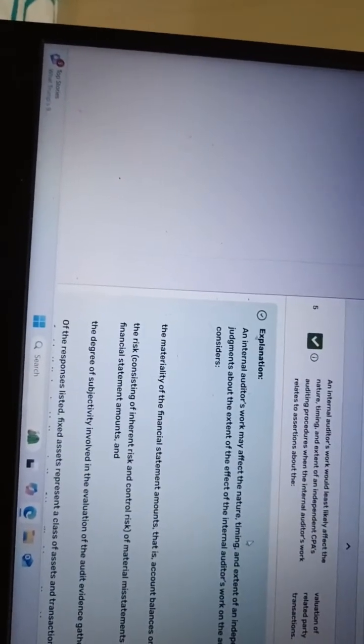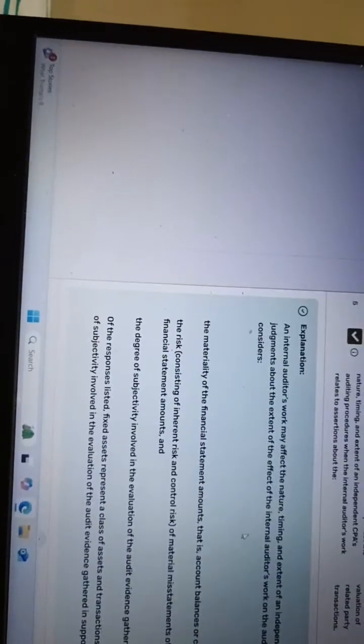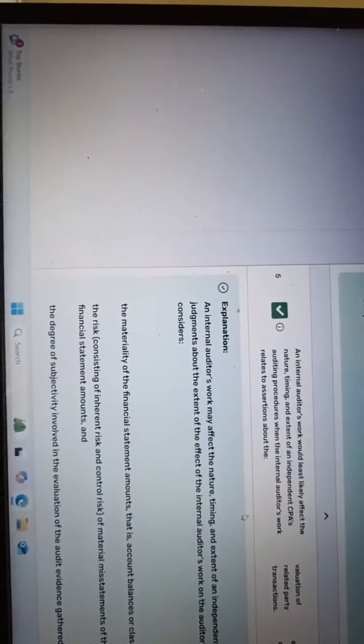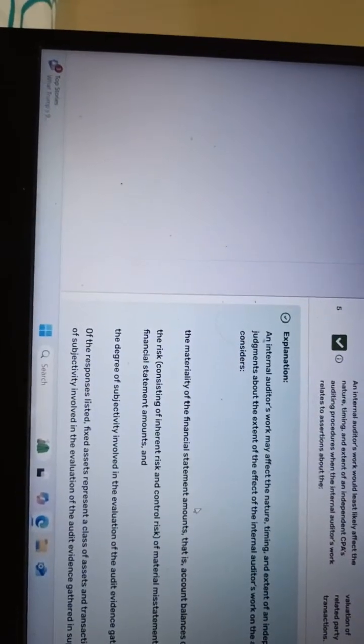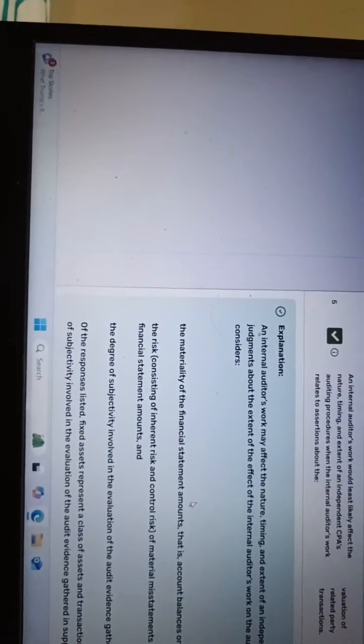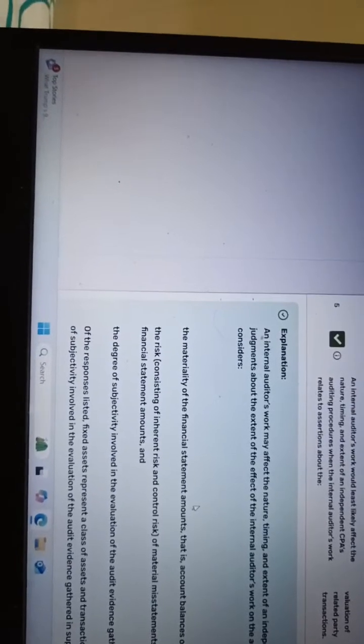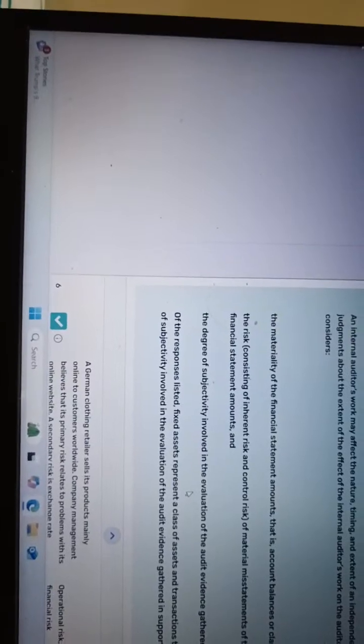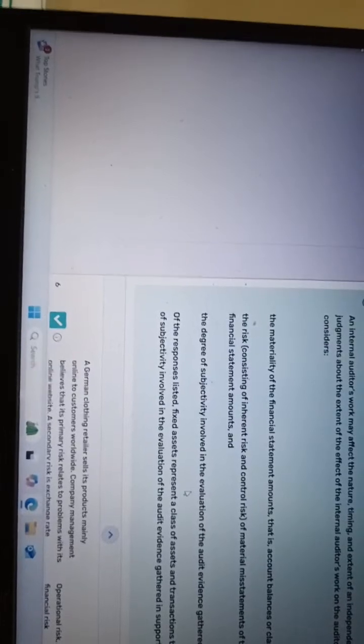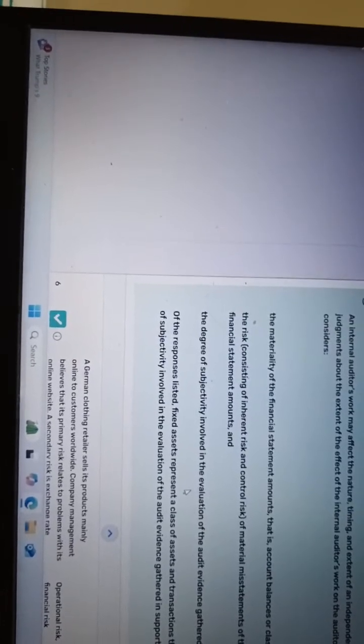And another one. What about this? Is an internal auditor's work likely to affect that? No. What is it saying? An internal auditor's work may affect the nature, timing, and extent of the independent auditor's procedures, in making a judgment about the extent of the effect of the internal auditor's work.